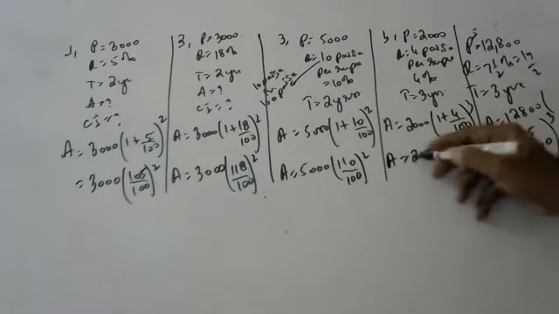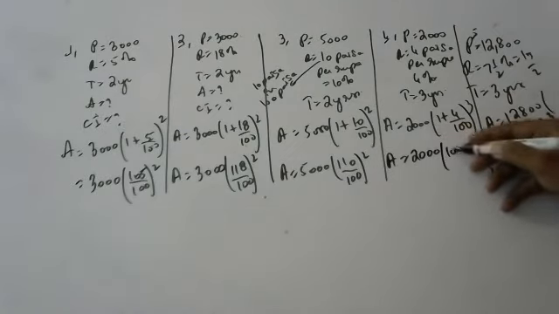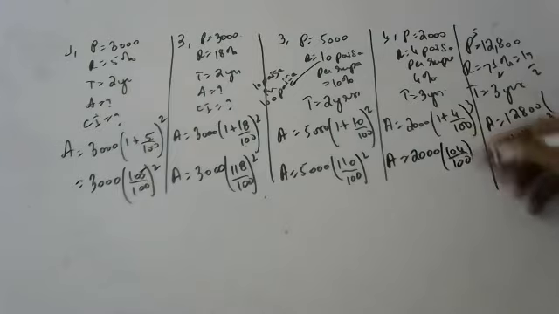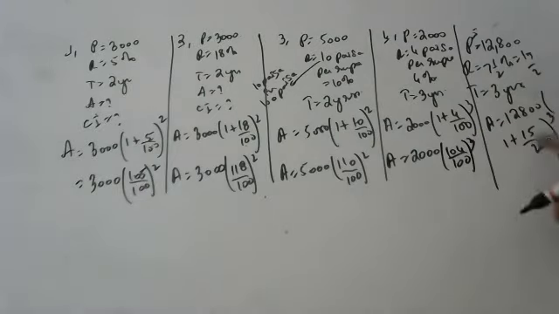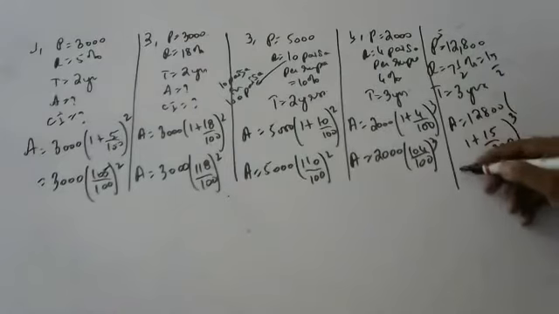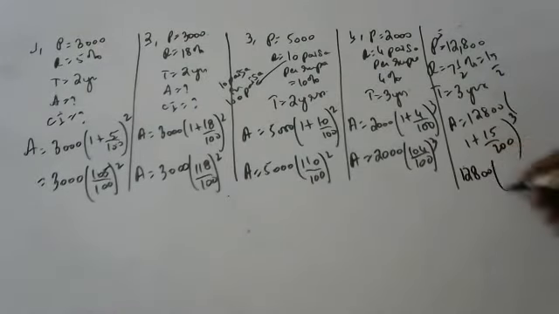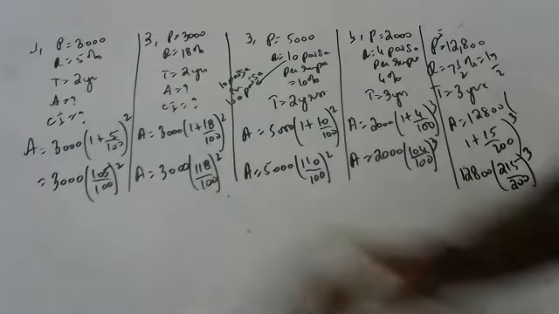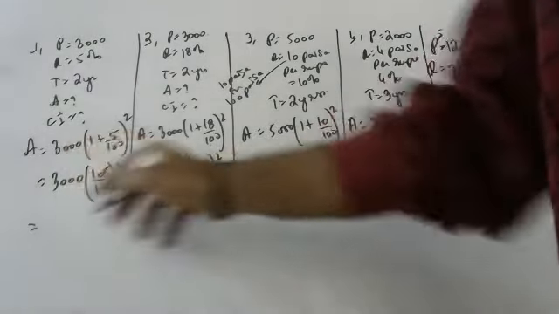Here you say 2000 into 1 plus 104 by 100. Okay, can you say here? Yes, sir. 12,800 into 1 plus, 100 plus 15, 200 plus 15. You are not saying properly, man. Okay, can anyone say what is this final answer?